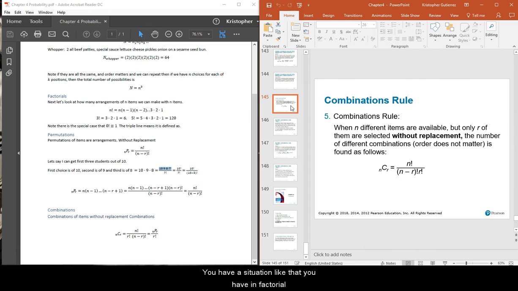You have n factorial over n minus r factorial over r factorial. Notice that this is just permutations divided by r factorial. In other words, it's dividing by the number of ways that you could permute the permutation that you have. The permutation that you have? Yes. I'm going to stick by that statement.